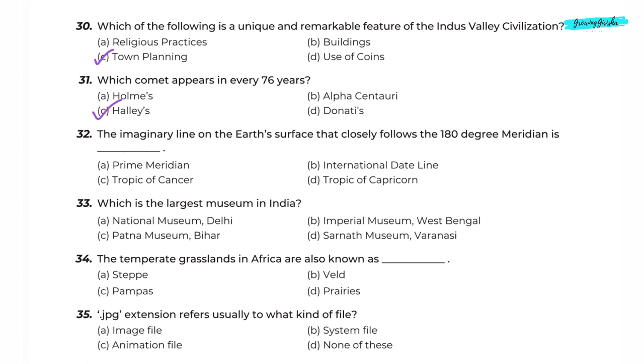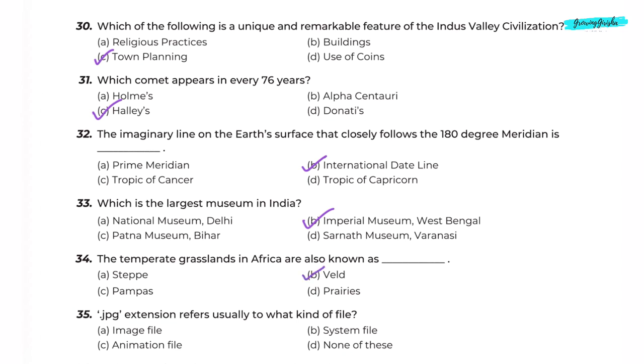Question 32. The imaginary line on the Earth's surface that closely follows the 180-degree meridian is dash. Option B, International Date Line. Question 33. Which is the largest museum in India? Option B, Imperial Museum, West Bengal. Now it is known as Indian Museum. Question 34. The temperate grasslands in Africa are also known as dash.